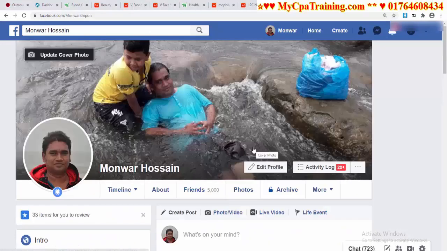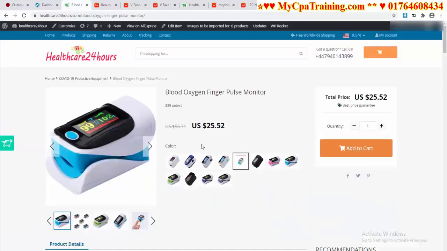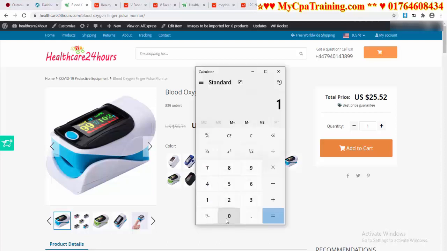Suppose if you spend $200 for a paid campaign, you will get minimum 5,000 engaging customers with this product, and if you get 5,000 engaging customers, you will get minimum 100 sales. And if you get 100 sales, if you multiply 100 with 12, let me show you. 100 multiply 12, you are making $12 profit for each sale, and you are getting 100 sales when you are spending $200.